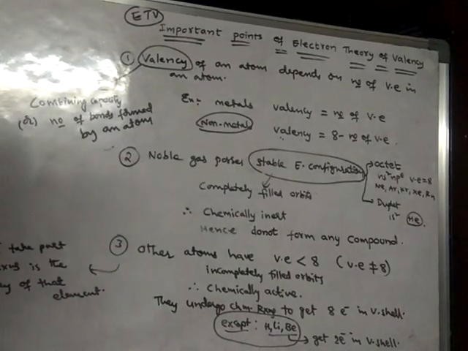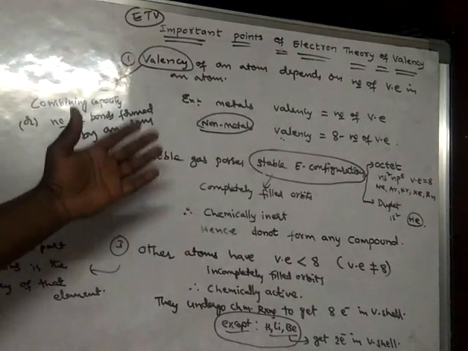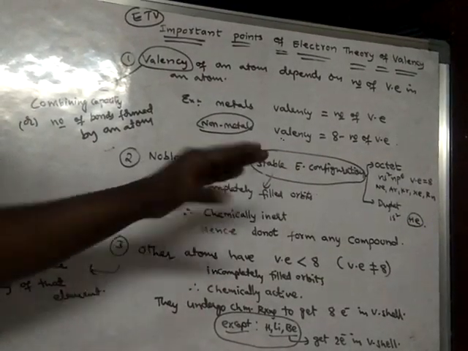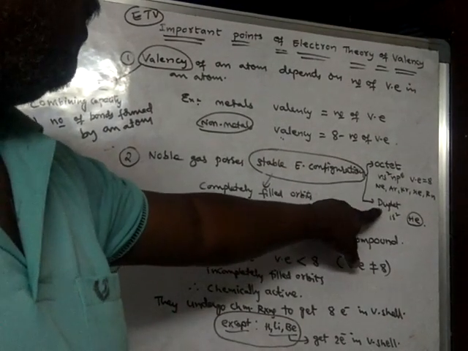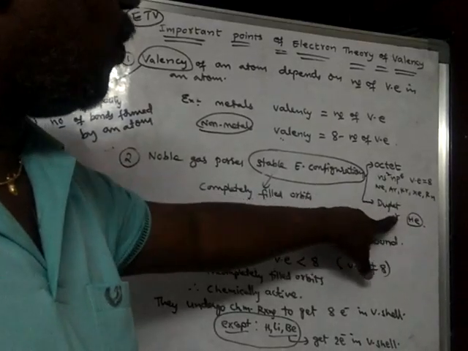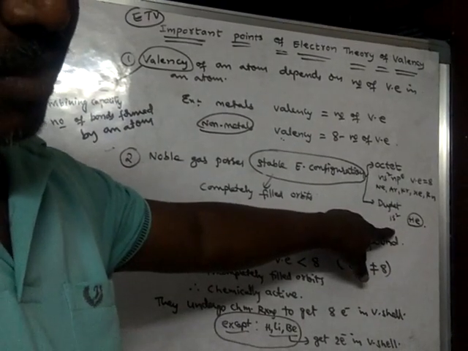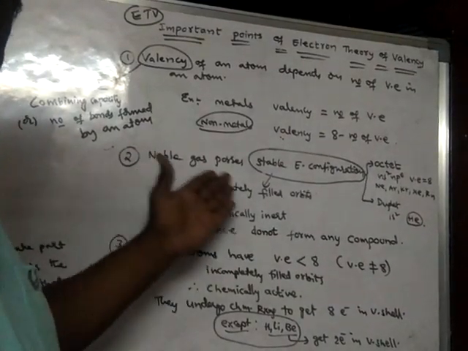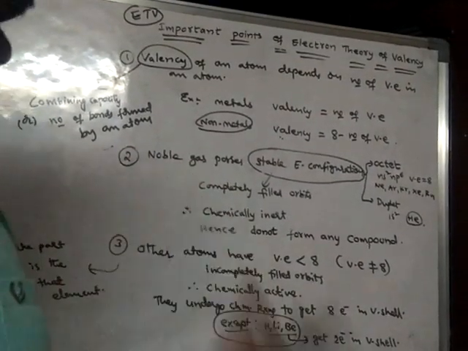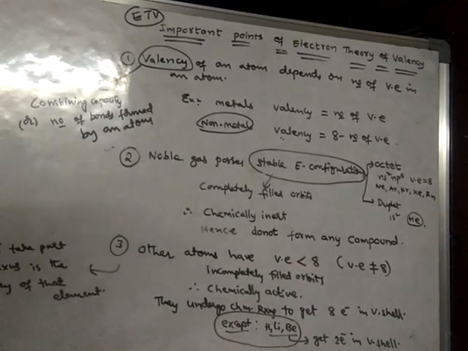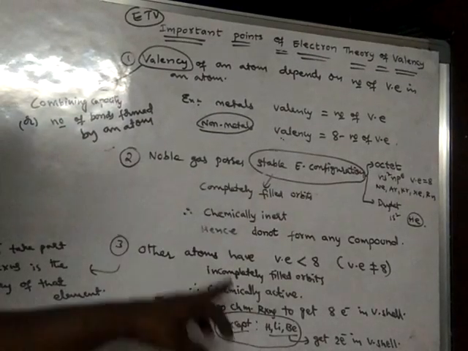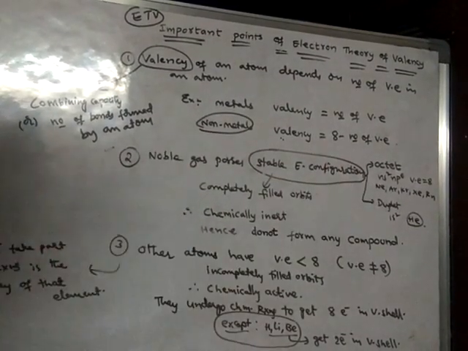Kossel and Lewis noticed these things in the noble gases. Duplet electronic configuration means helium possesses duplet configuration, 1s2. So the behavior of noble gases is different from all other elements. Because of their stable electronic configuration, they do not form any compound.